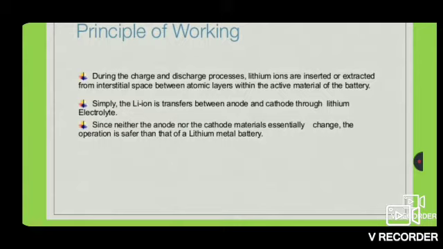Let us see the principle of working of lithium ion battery. During the charge and discharge process, lithium ions are inserted or extracted from interstitial space between atomic layers within the active material of the battery. Simply, the lithium ion is transversed between anode and cathode through lithium electrolyte. Since neither the anode nor the cathode materials essentially change, the operation is safer than that of lithium metal battery.